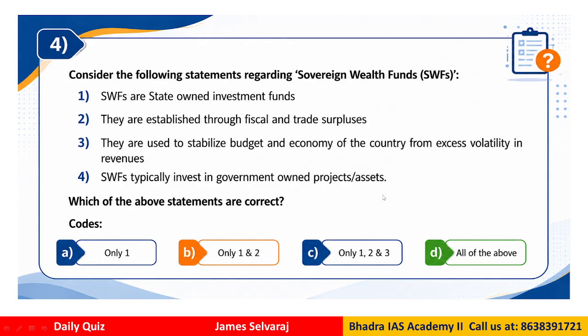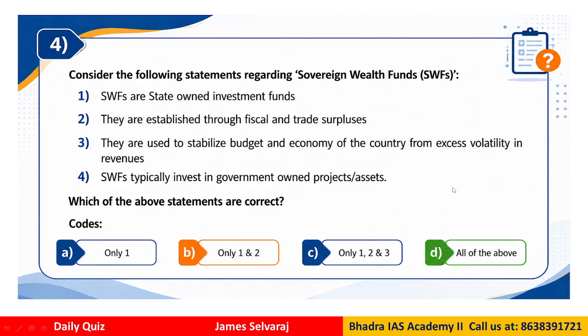The sovereign wealth funds are state-owned investment funds. They are established through fiscal trade surpluses. They are used to stabilize the budget and the economy of a country from excess volatility, and these are typically investing in government-owned projects and assets. So, which of the following are correct? That is the sovereign wealth funds.